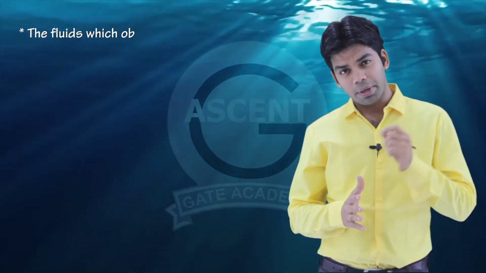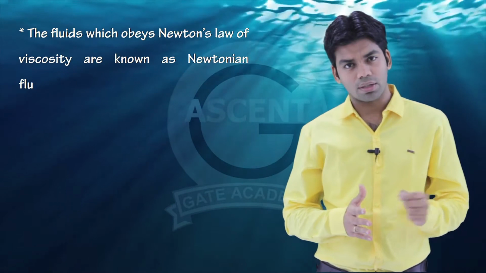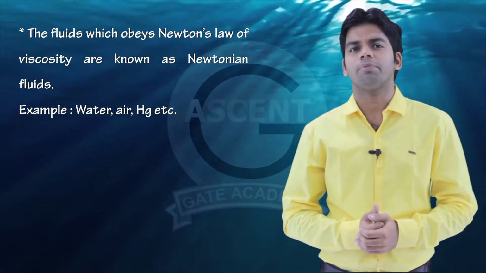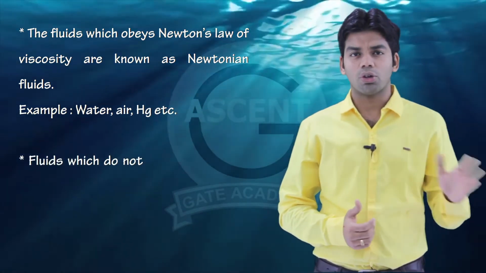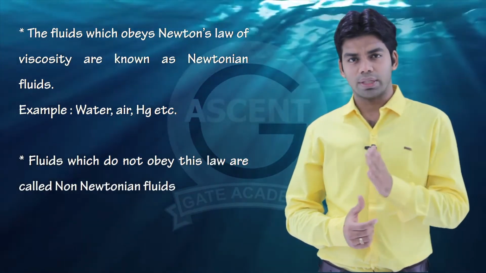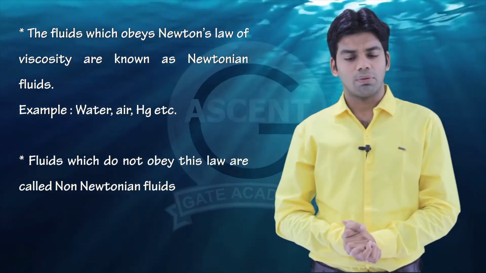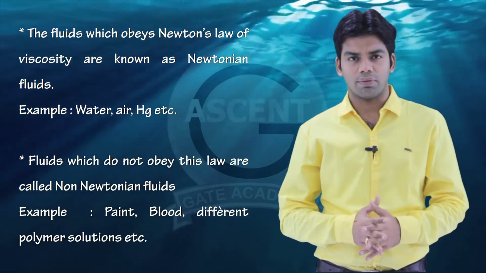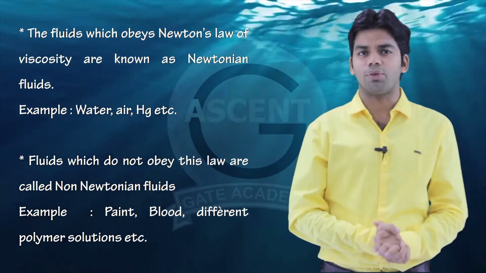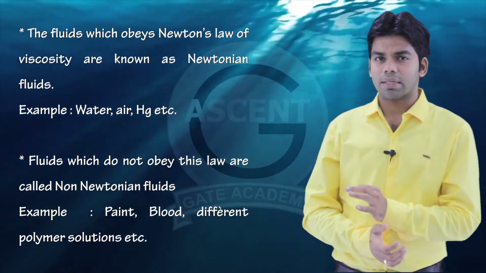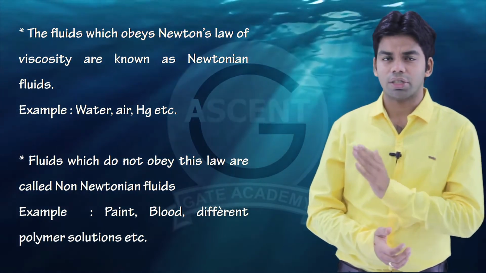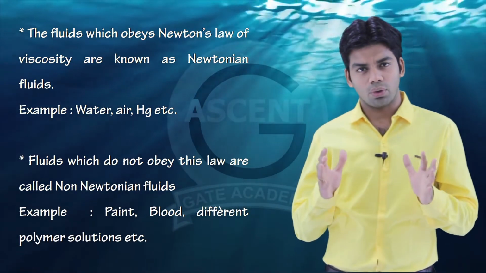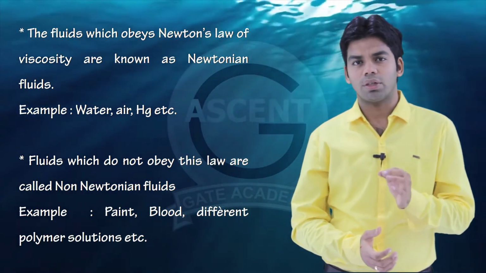The fluids which obey this Newton's law of viscosity are called Newtonian fluids, for example water and air. And there are certain fluids which do not obey this law. Those fluids are called non-Newtonian fluids, for example paints, bloods, inks, etc. We will get into detail of non-Newtonian fluids also. So the fluid in which the shear stress is directly proportional to rate of shear strain is called a Newtonian fluid.